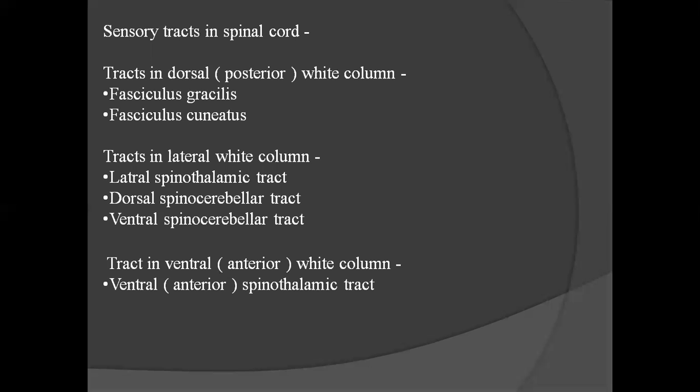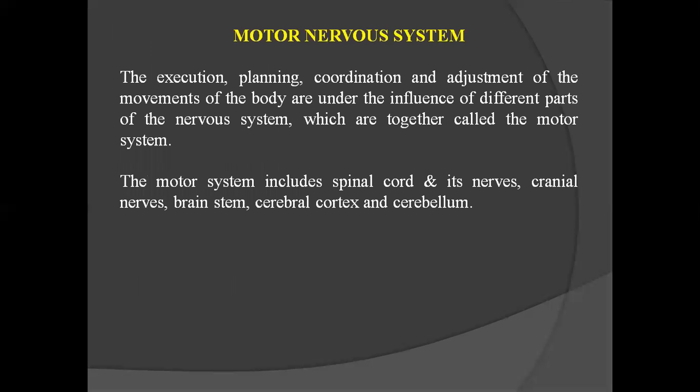Sensory tracts in spinal cord. Tracts in dorsal white column are fasciculus gracilis and fasciculus cuneatus. Tracts in lateral white columns are lateral spinothalamic tract, dorsal spinocerebellar tract, and ventral spinocerebellar tract. Tract in ventral white column is ventral spinothalamic tract.